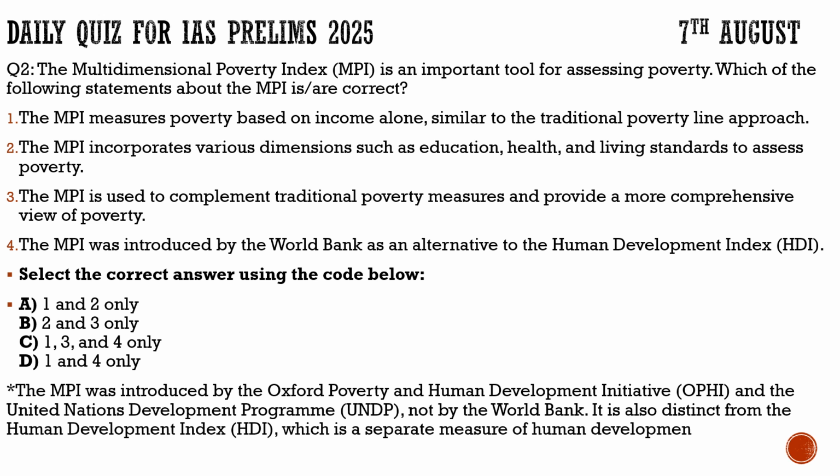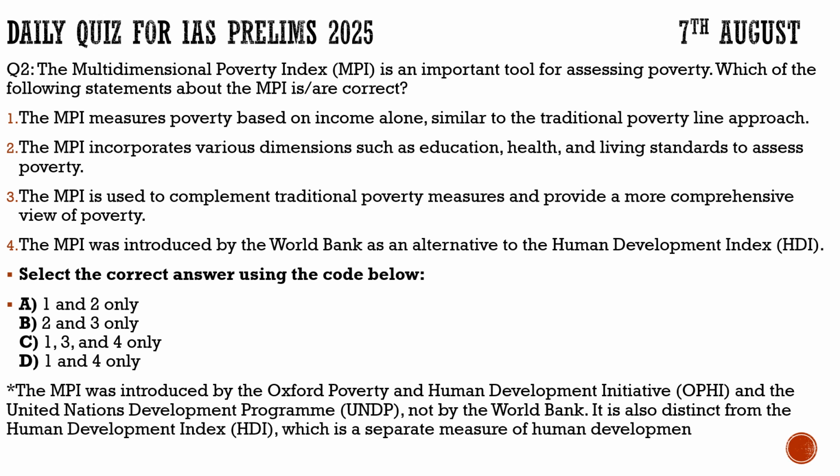The question says the multidimensional poverty index is an important tool for assessing poverty. Which of the following statements about the multidimensional poverty index are correct? First statement, the multidimensional poverty index measures poverty based on income alone, similar to the traditional poverty line approach. It is totally incorrect. So statement 1 is incorrect. If we use the elimination method here, we can eliminate option A, option C and option D directly. We can come to our answer directly, option B, which is 2 and 3.